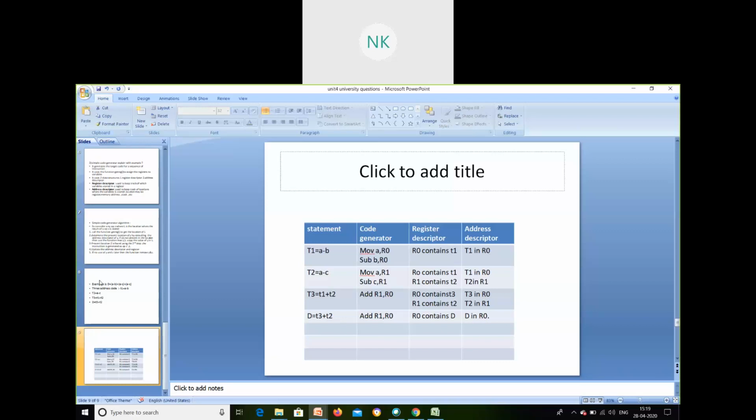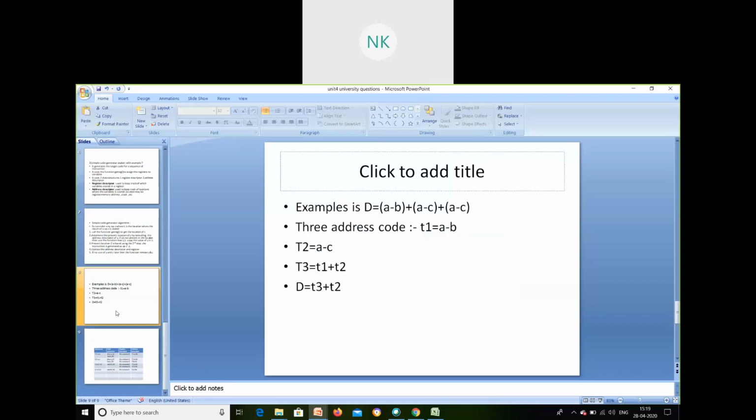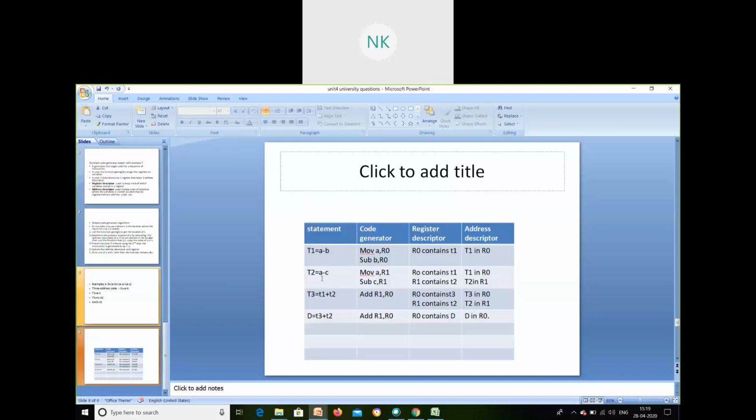Okay. Then next statement. What is the next statement? Second, T2 is equal to A minus C. So that A minus C statement we are taking. So again, move A comma R1. A will be moved to the next register R1. Then SUB C comma R1.